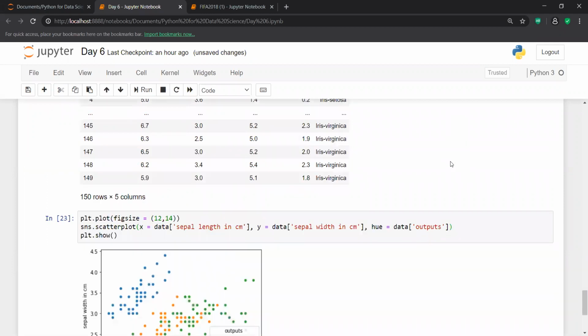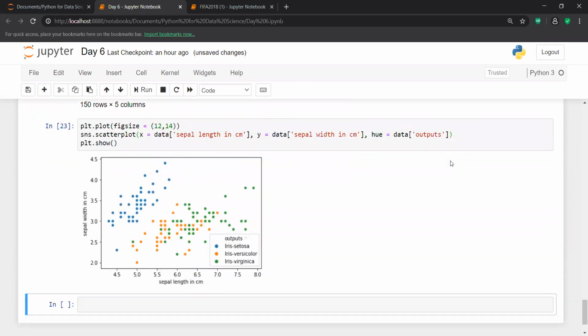Fine, leave it. I'm able to visualize: there is one class which is setosa, another class which is versicolor, and another class which is virginica. Now if I try to get some insight, what kind of insight can I get from a scatter plot? With a single line, I can draw a line over here.